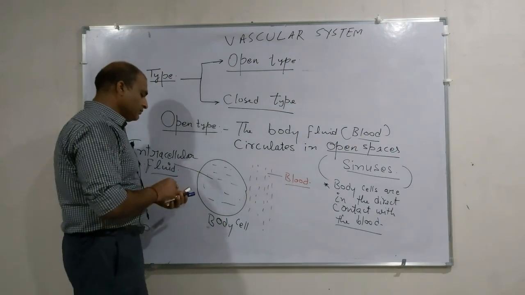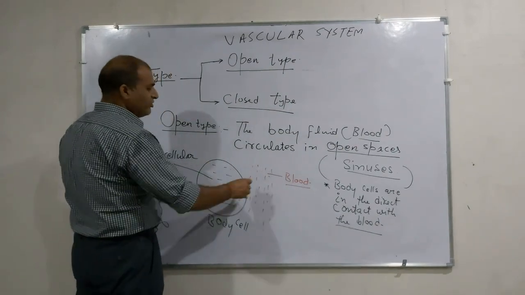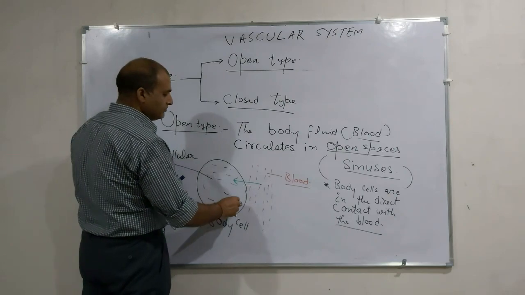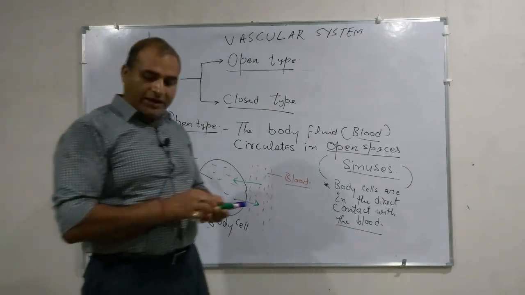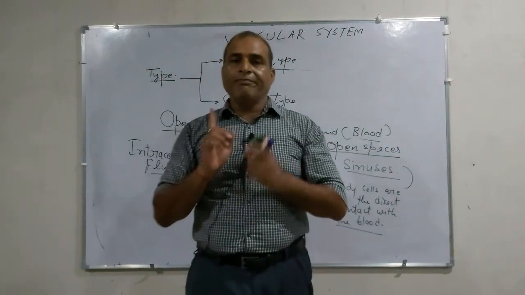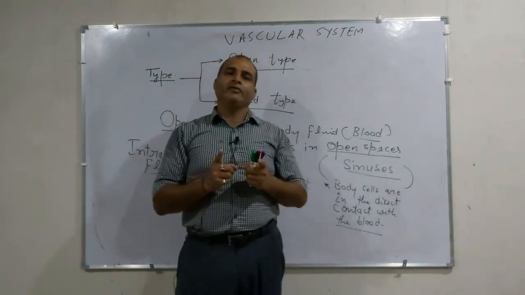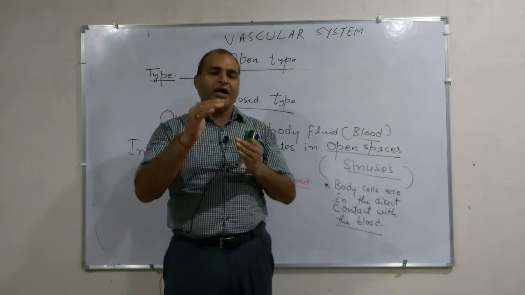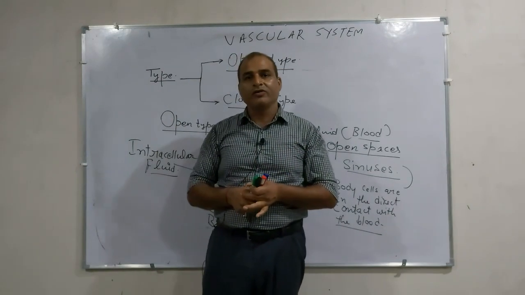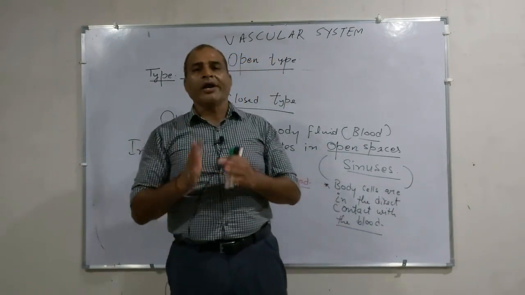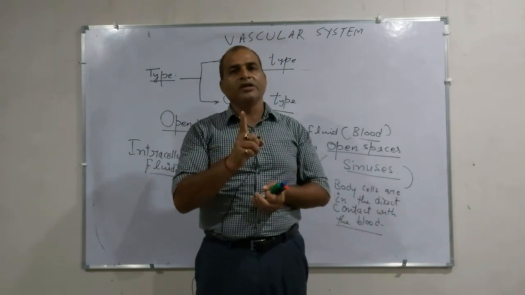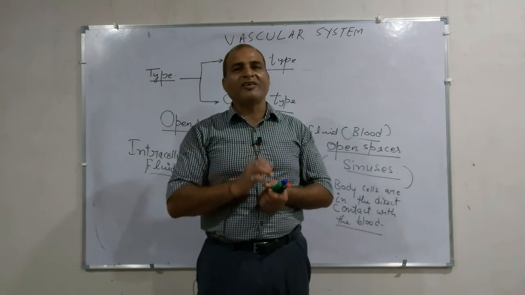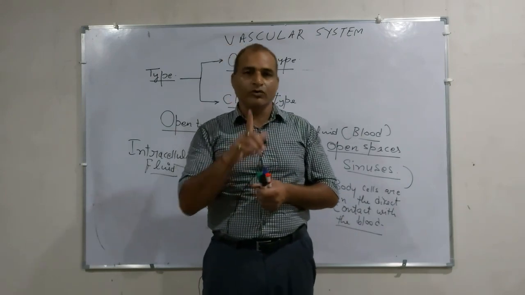Every kind of exchange takes place between the blood and the body cells directly, as the body cells are in direct contact with the blood, because the blood is circulating in open spaces that are known as sinuses.